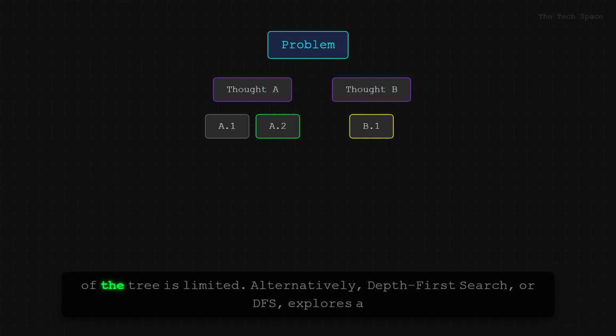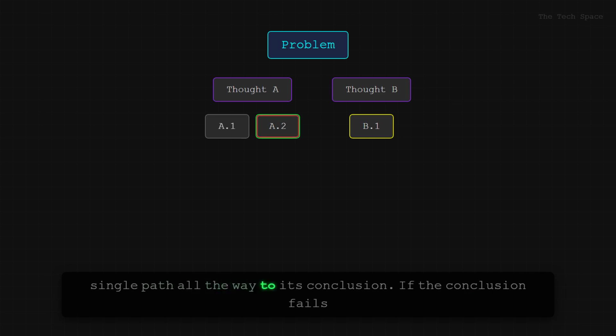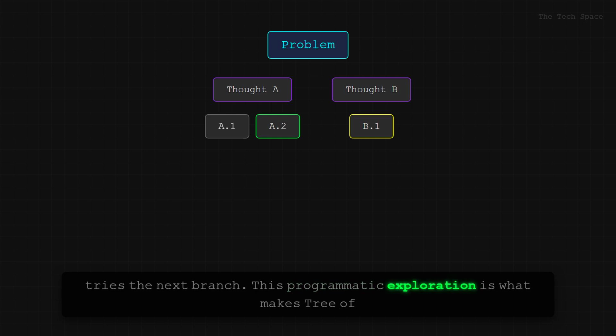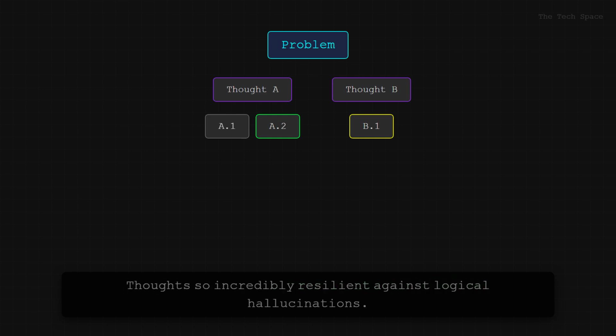Alternatively, Depth First Search, or DFS, explores a single path all the way to its conclusion. If the conclusion fails the evaluation, the system automatically backtracks to the last viable node and tries the next branch. This programmatic exploration is what makes Tree of Thoughts so incredibly resilient against logical hallucinations.